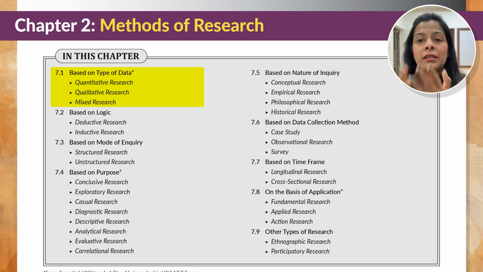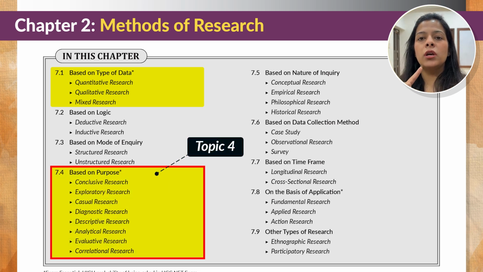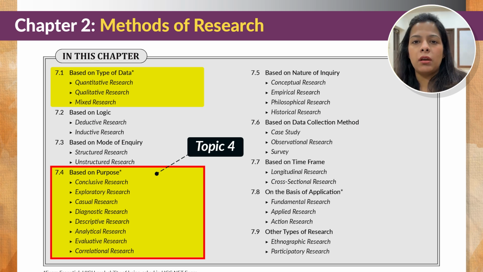Next up is another type of research based on purpose. Now, this will include conclusive, exploratory, casual, diagnostic, descriptive, analytical, evaluative, and correlational. So, all of these research will help you understand कि अलग अलग सिचुएशन में अलग अलग टाइप की रिसर्चेस काम में ली जाती है. If you want to evaluate something, then you take in consideration evaluative research.